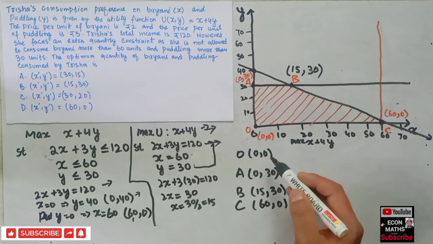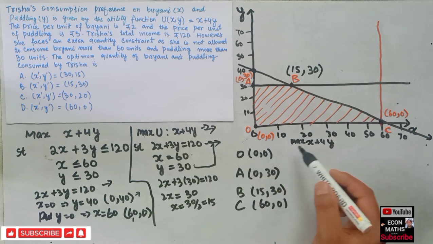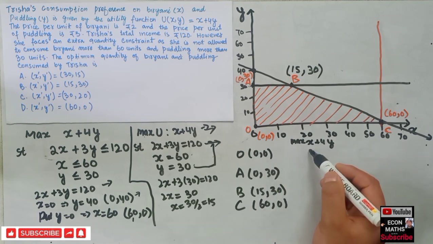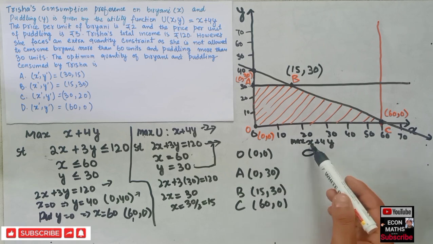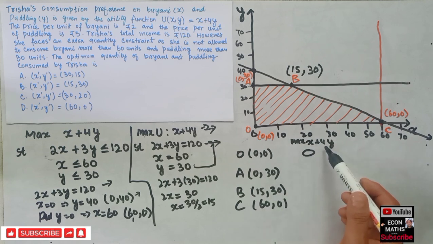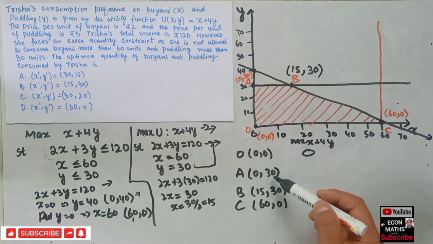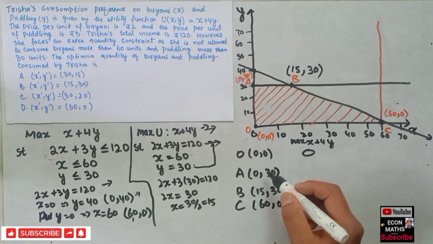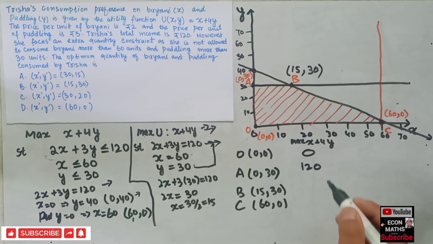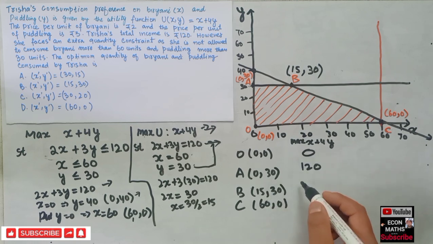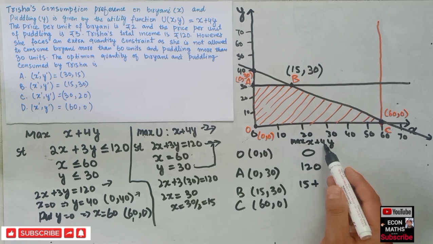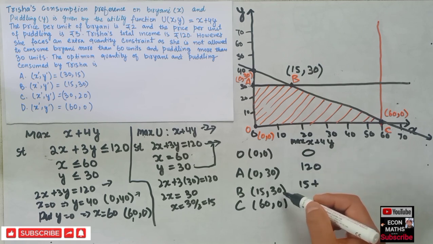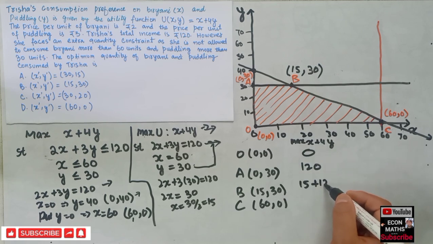utility. Now when we put x is equal to 0, y is equal to 0, so here it is 0. Now when x is equal to 0, y is equal to 30, so this is 4 into 30, which is 120. Now when we put x is equal to 15, so here it is 15 plus 4 into 30, that is 120, which is equal to 135.